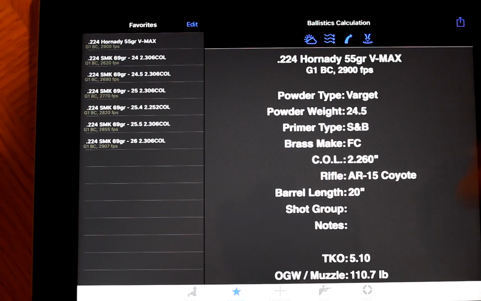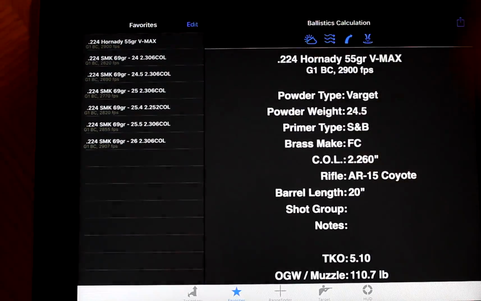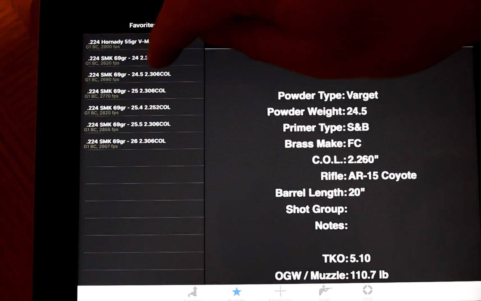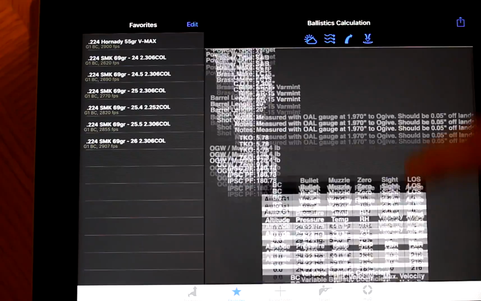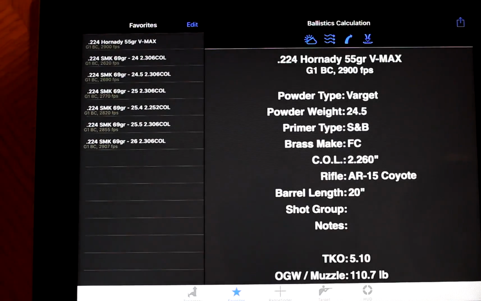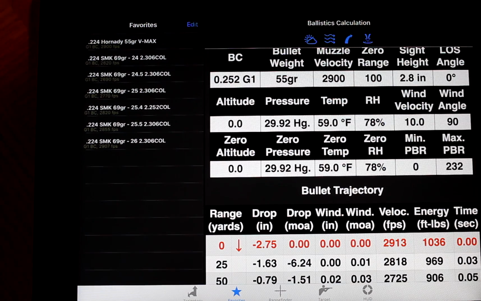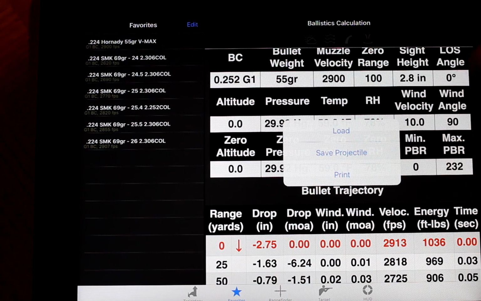So you can click it, and it'll bring your report up again. Same thing as on the last page, only now it's saved. And I can go to a different one, and you can see all my data is in there for different loads. And there's the Hornady one again. Same options up here. Same options over here.